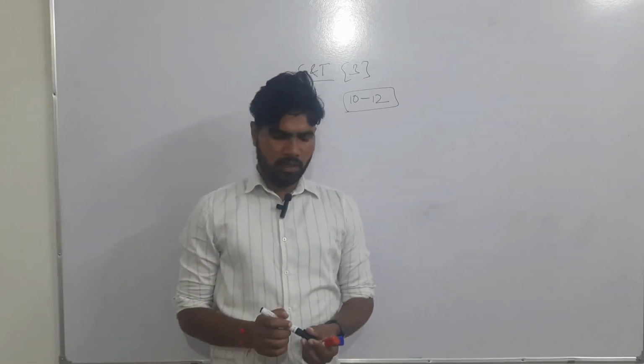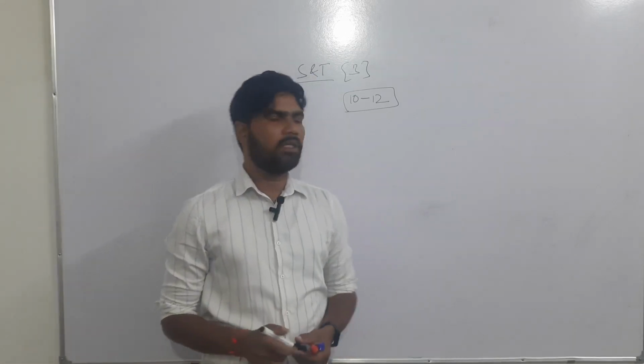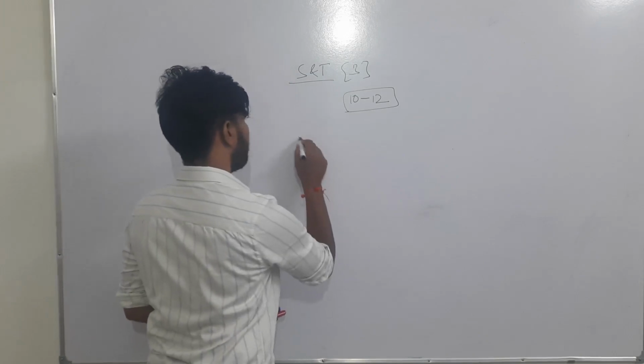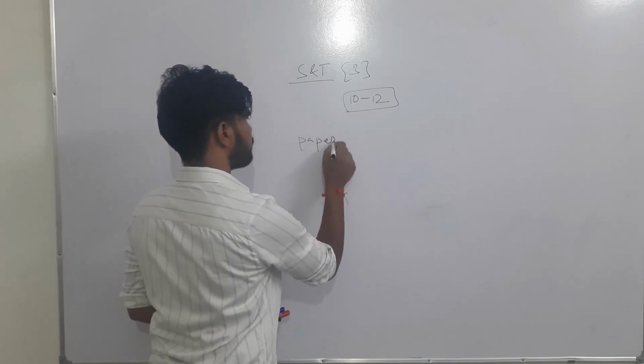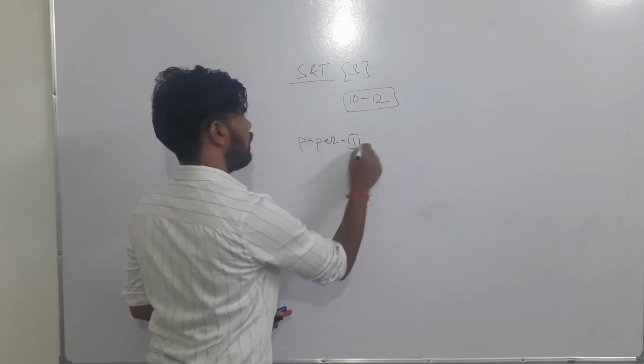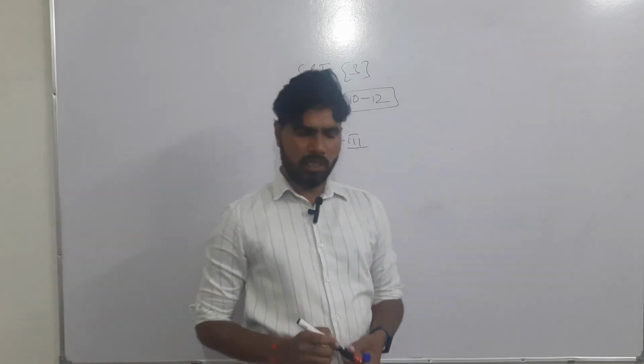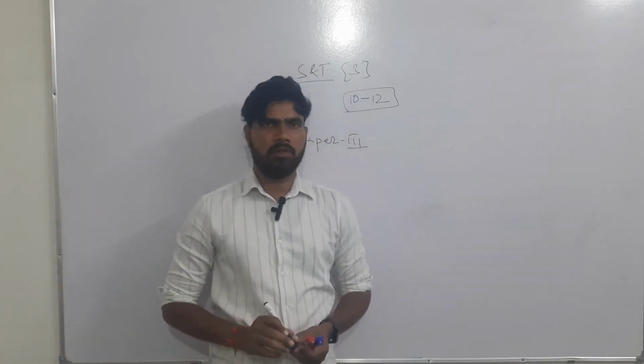Apart from that, in mains paper 3, you are regularly getting questions from science and technology.